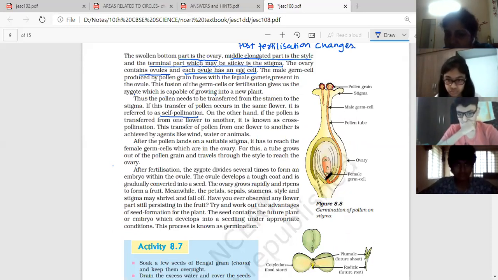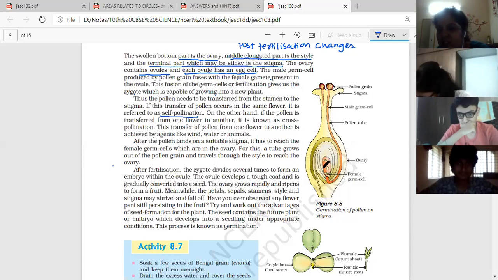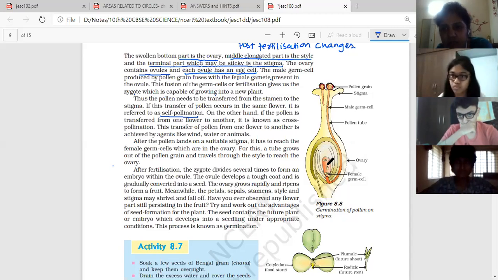Two male gametes are moved inside. One gamete fuses with the female gamete and forms the zygote, and the second one combines with the two polar nuclei. This way, three cells combine together, one male gamete and two polar nuclei fused together. So the three cells fuse together, which is called triple fusion.